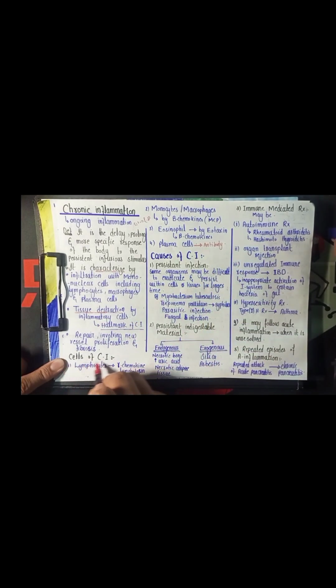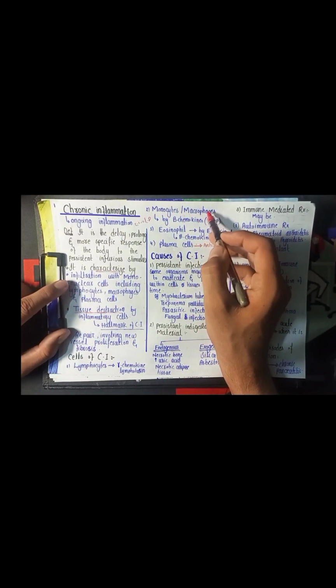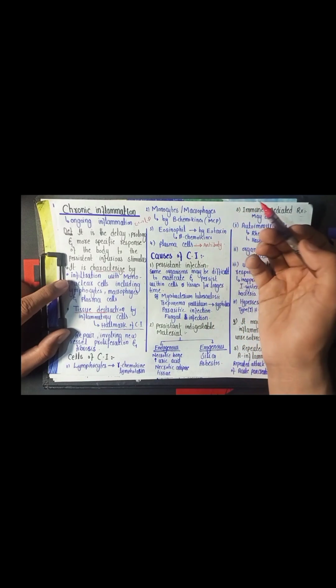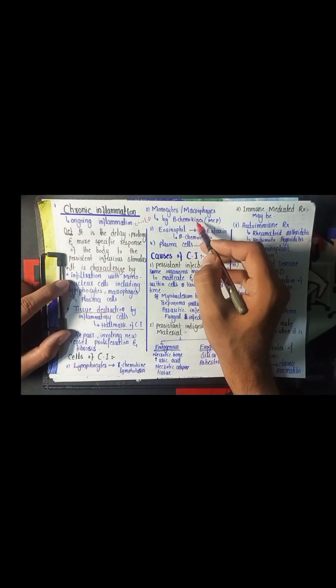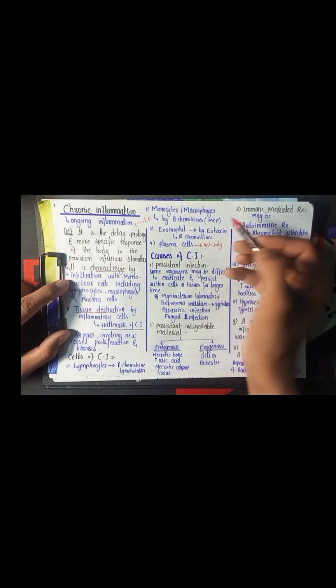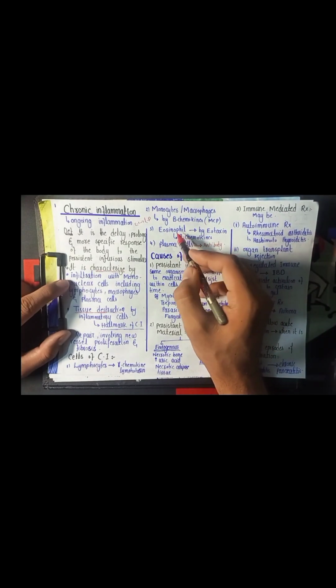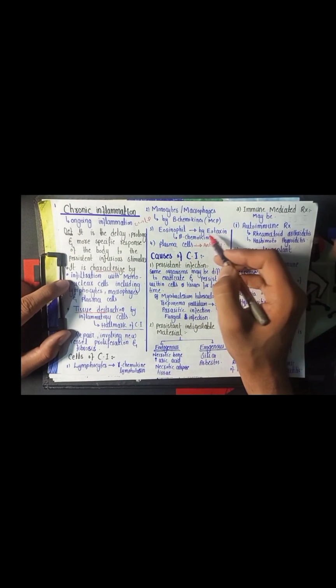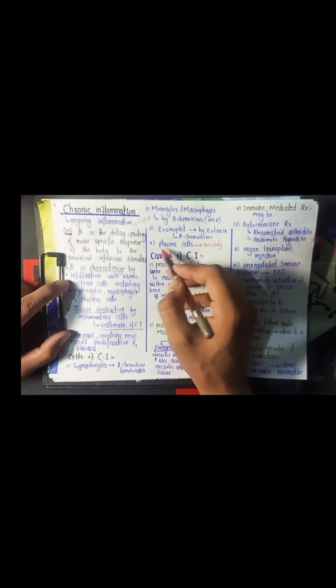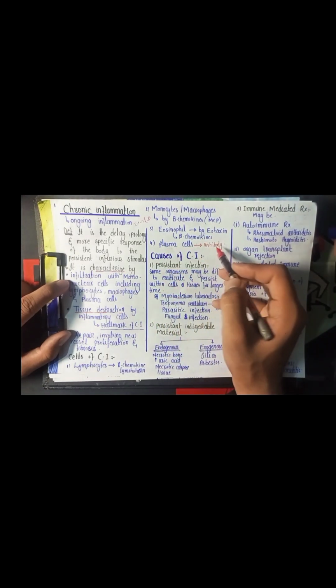अब हम बात करते हैं about the cells of the chronic inflammation. So the chronic inflammation includes lymphocytes, and these lymphocytes are attracted by the gamma chemokine, that is the lymphotoxin. They also include the monocytes or the macrophages, which are the most dominant cell in the chronic inflammation, and these monocytes are attracted by the chemokine, that is the monocyte chemoattractant protein, and the eosinophils, which are present in parasitic infection. They are attracted by the eotaxin, which is a beta chemokine. And the chronic inflammation also includes the plasma cell, which forms the antibodies.